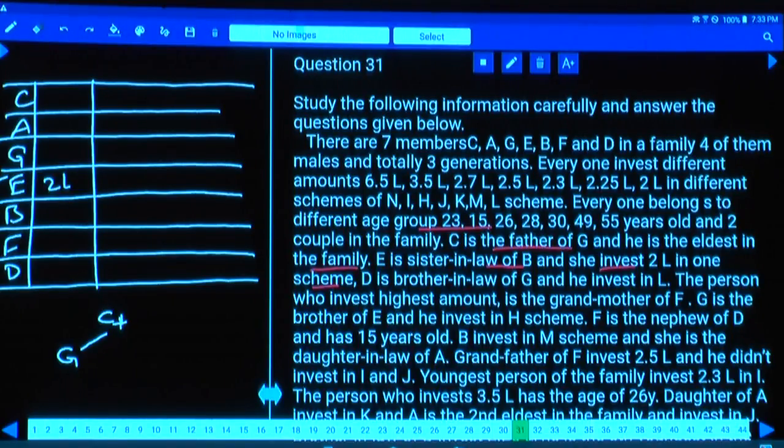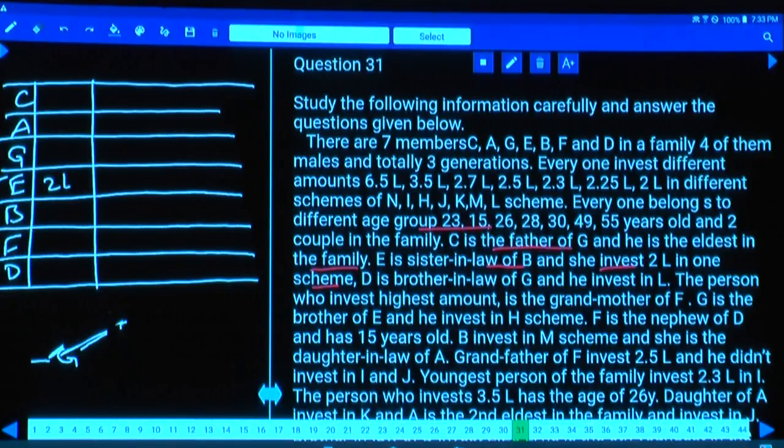D is the brother-in-law of G. That means D is the brother-in-law of G. What are the different possibilities for this brother-in-law? Brother-in-law could be G's wife's brother, isn't it? G's wife's brother.